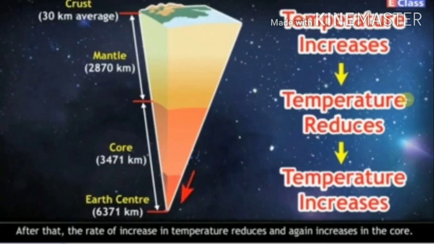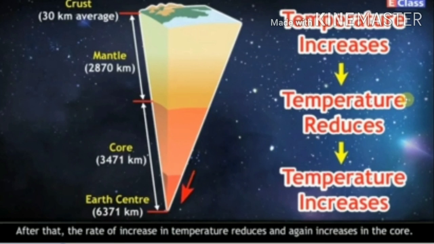The thickness of the crust below the continents is from 16 to 45 km, 40 km under the mountain ranges and less than 10 km under the oceans. As we move deeper under the surface, temperature increases.